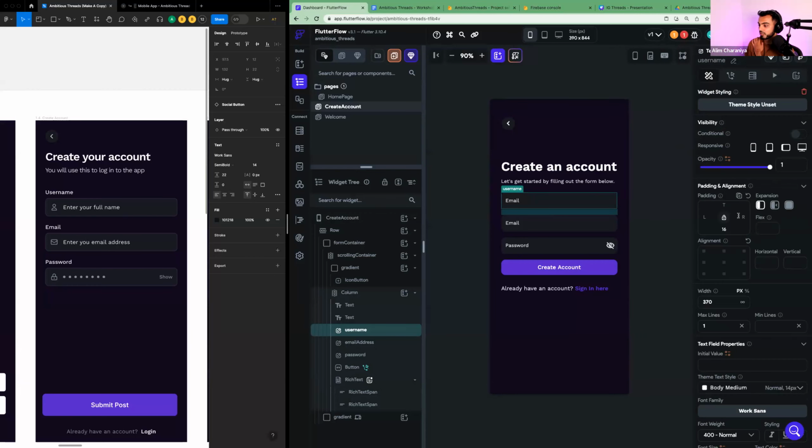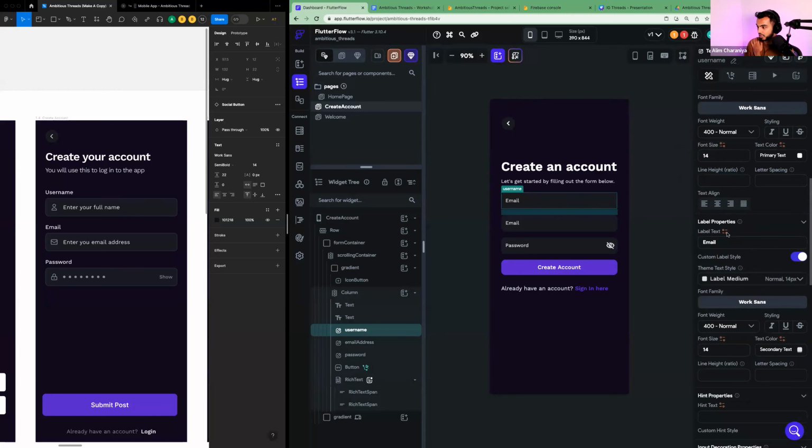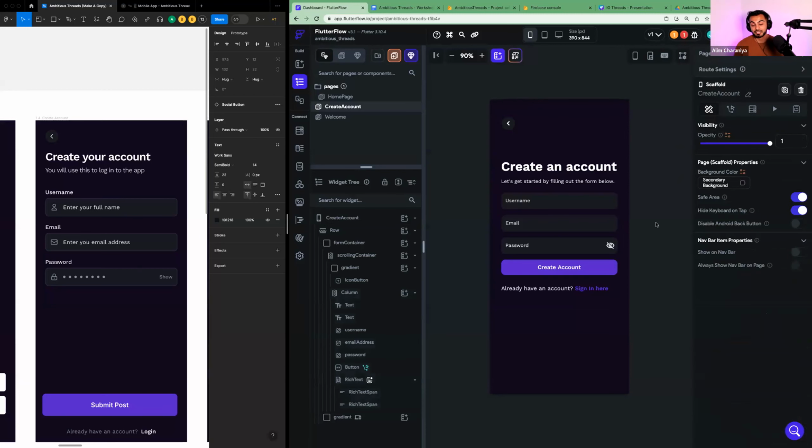Okay. So we'll click on username, and then we'll scroll down a bit, and we'll find the label properties, and let's change this to username. Because in Twitter and IG threads, they use usernames to identify their customers, right? Okay. Beautiful. I'm not going to match this pixel for pixel because I want to move quicker.